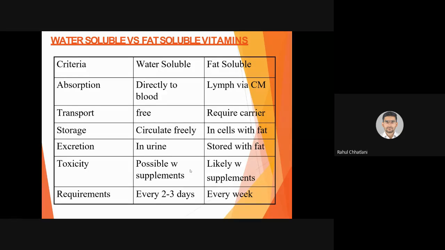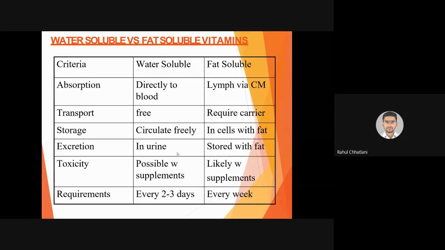Yes, so that is possible for water soluble. એટલે બની શકે કે within hours or days the patient will become normal. But fat soluble vitamin, if there is excessive amount in the body, it is likely only with supplements you can have such a toxicity, but it will remain for a long period of time. Yes, so A, D, E, K toxicity is much more common compared to vitamin B complex and C.